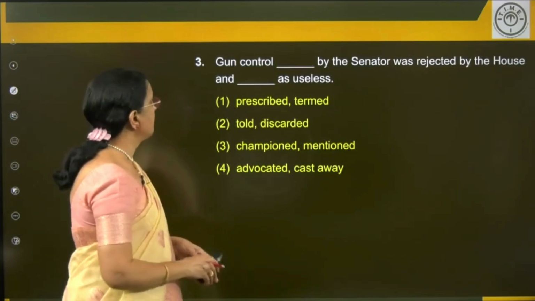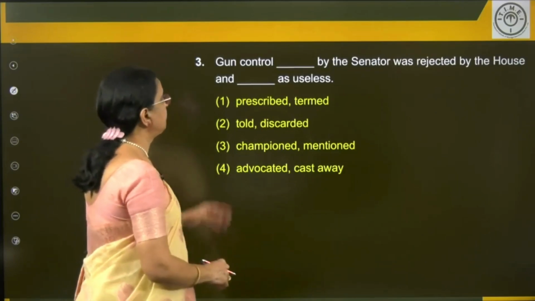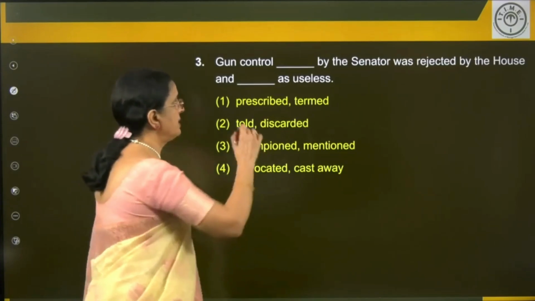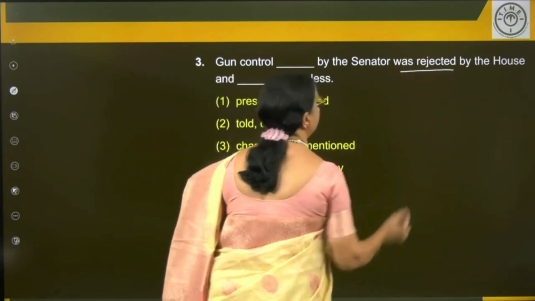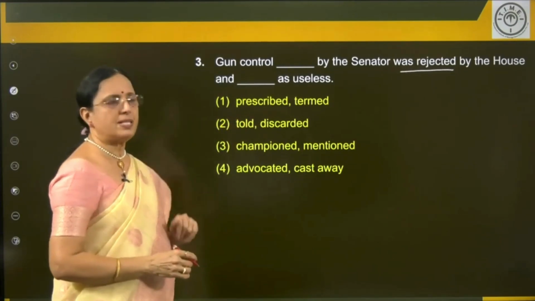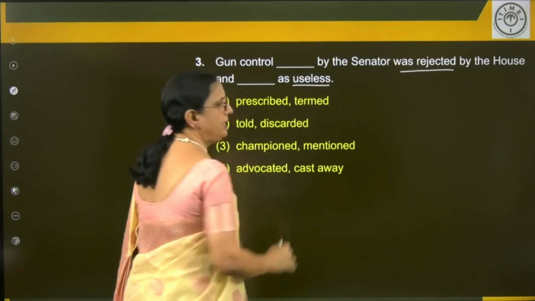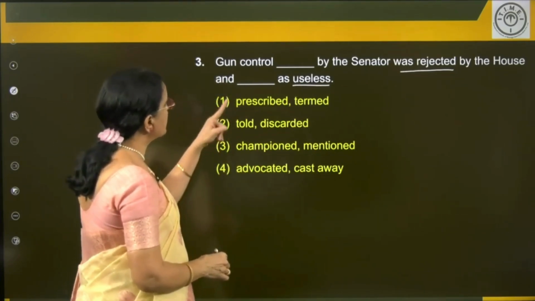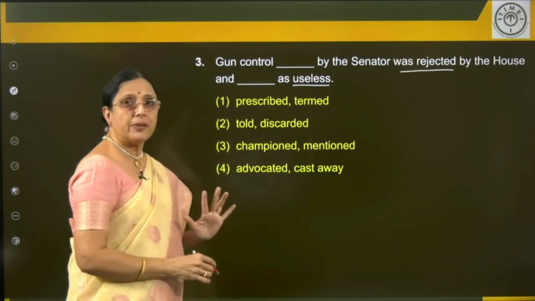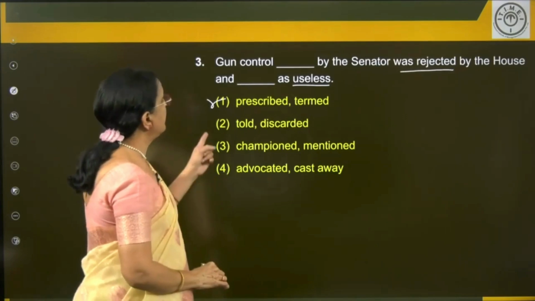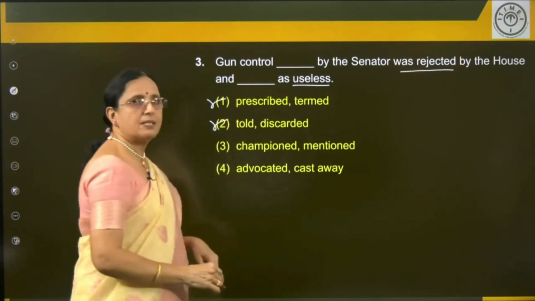Next sentence. Gun control dash by the senator was rejected by the house and dash as useless. All right, something by the senator was rejected, negative. So it has a negative tone. Remember that. Okay. Let's see. Gun control prescribed by the senator. Prescribed? No. Prescribed is recommended. It doesn't match. Right. Told doesn't make sense.